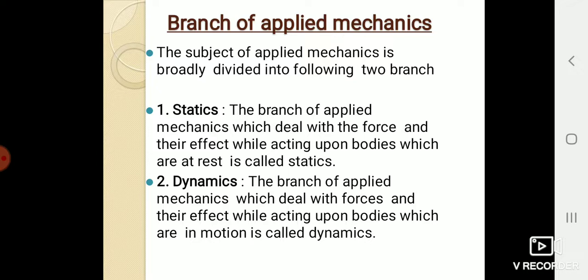Dynamics is the branch of applied mechanics which deals with the forces and their effect while acting upon bodies which are in motion. The main difference between statics and dynamics is that in statics, the body on which the forces are applied is at rest. In dynamics, the body on which the forces are acting is in motion.